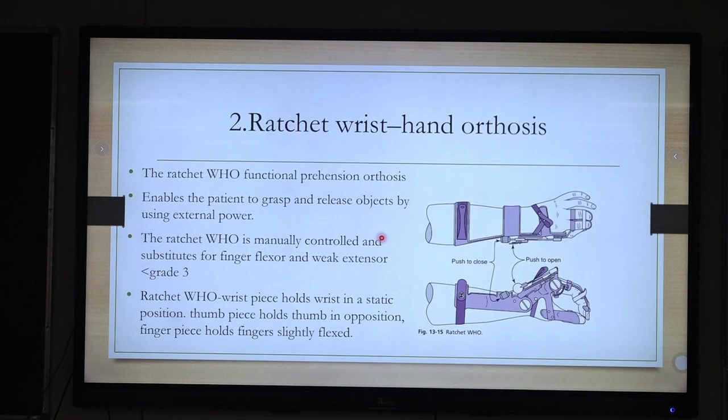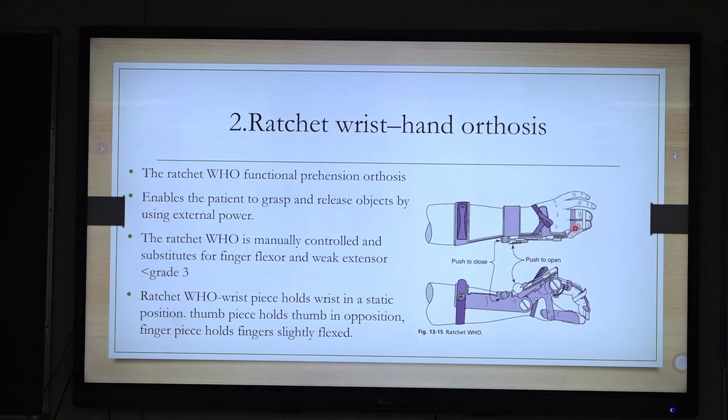Second, dynamic orthosis. This is the ratchet wrist hand orthosis. It has a slightly different mechanism. It has a ratchet, and for giving this orthosis we have to immobilize these two fingers, second and third, make them one unit, and also immobilize the thumb.